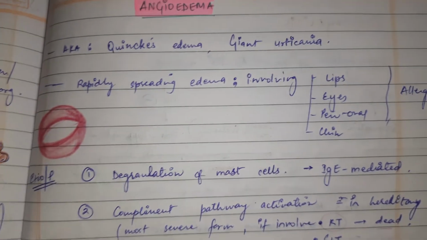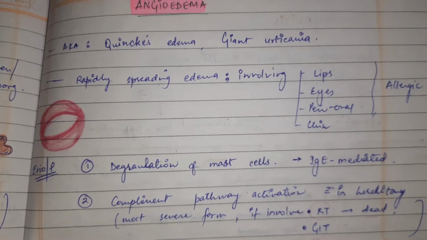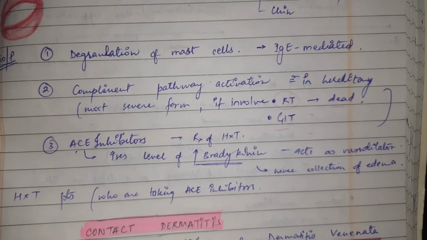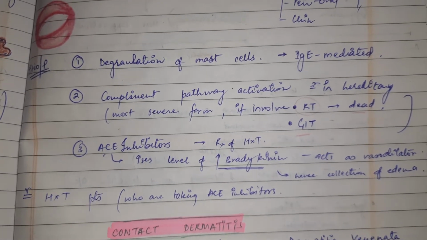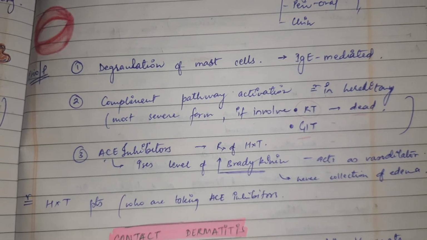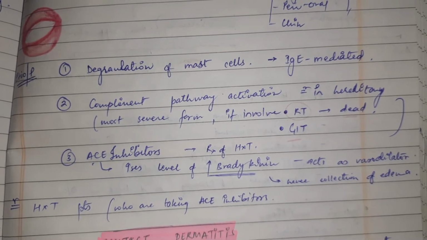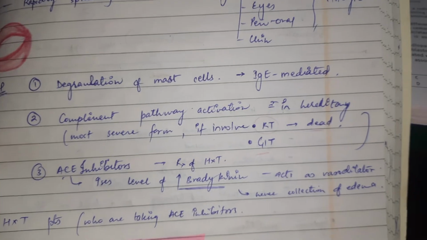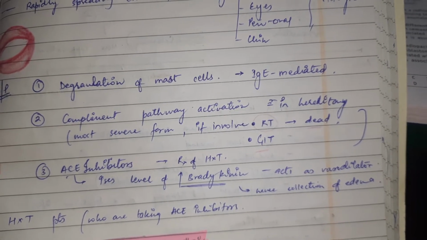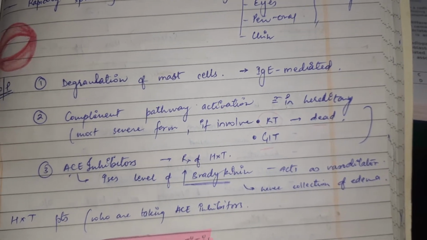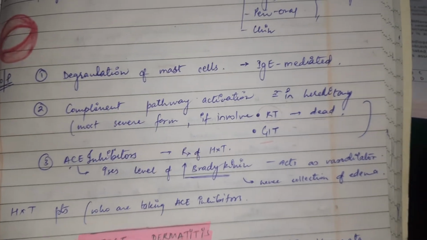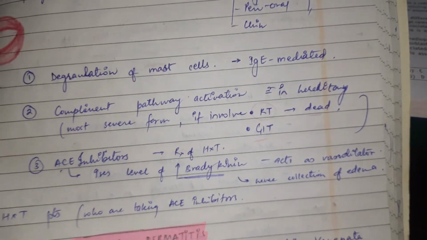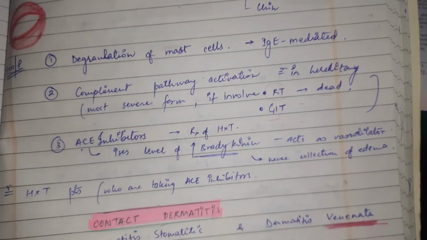It is an allergic disorder, and etiopathogenesis is dysregulation of mast cells, degranulation of mast cells, IgE mediated, and complement pathway activation seen in hereditary. Most severe form, if it involves the respiratory tract, the person can die. And GIT.